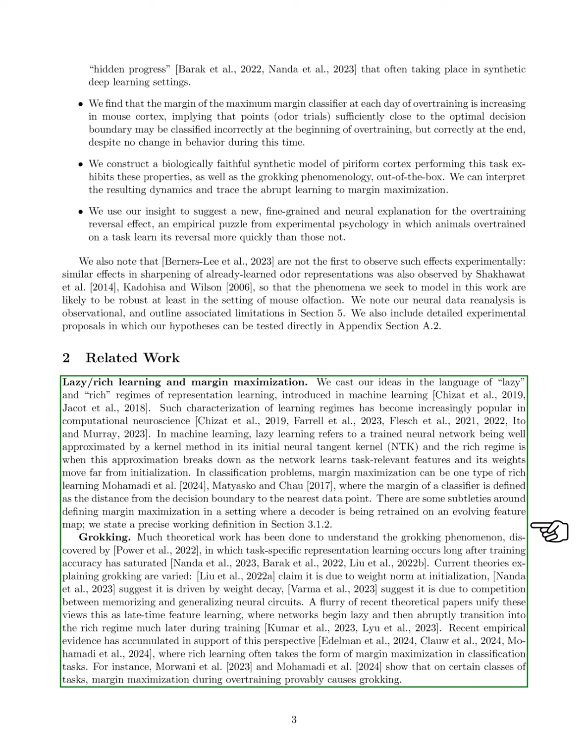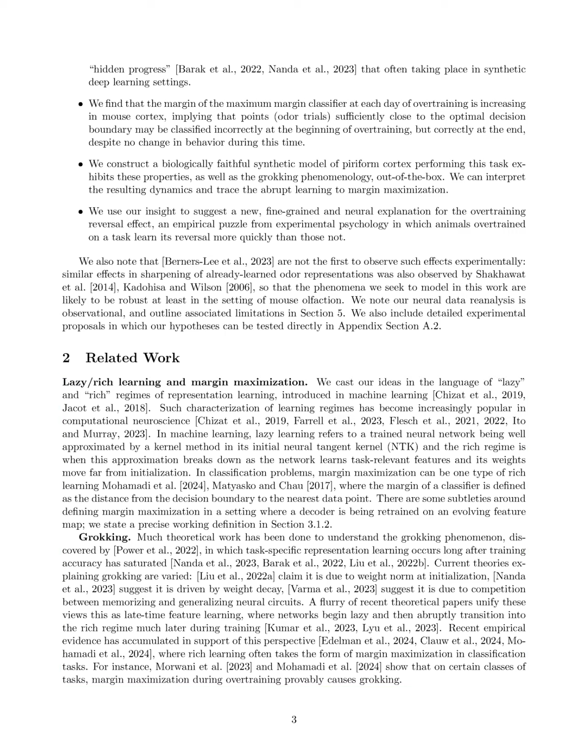We also review the theoretical work on grokking, where task-specific learning happens long after training accuracy has plateaued. Various theories explain grokking, suggesting it may be due to factors like weight initialization or competition between memorization and generalization. Recent studies support the idea that rich learning often manifests as margin maximization during overtraining, with evidence showing that this process can lead to grokking in certain tasks.